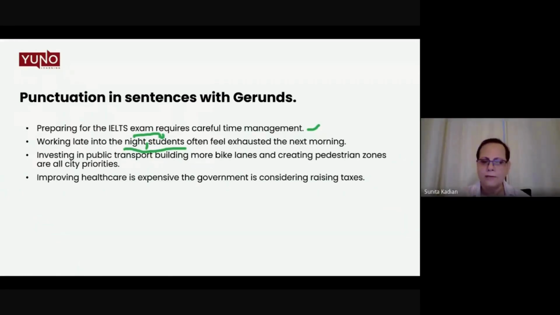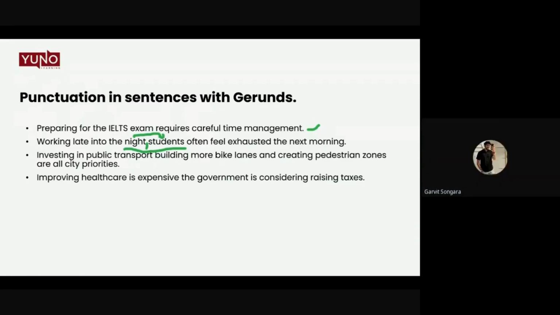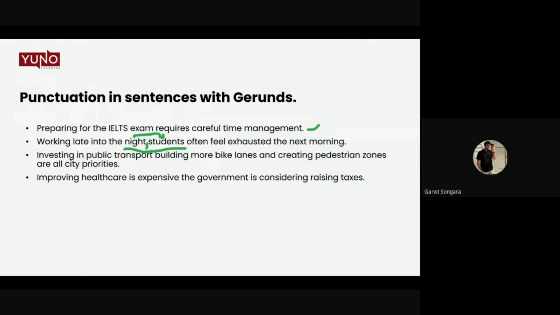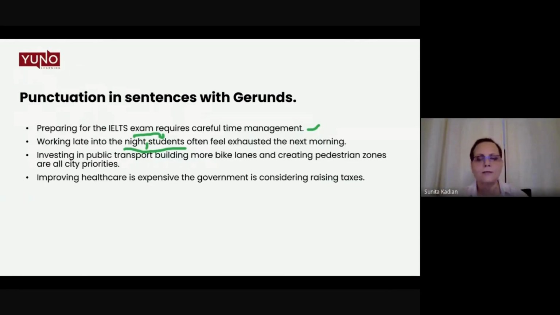Okay, one more answer. After that, I'll get into the explanation. Ma'am, after public, there should be a comma. Okay, let's look at all the answers. Three answers have been given. If you put a comma after public, investing in public, comma, transport building, it seems as if transport building is investing in public.